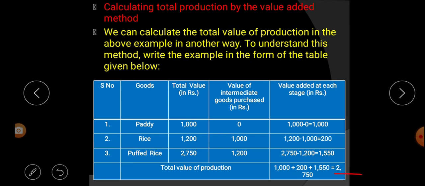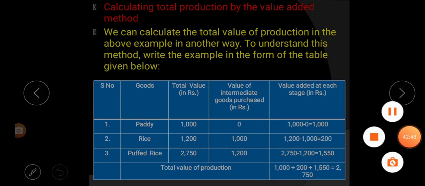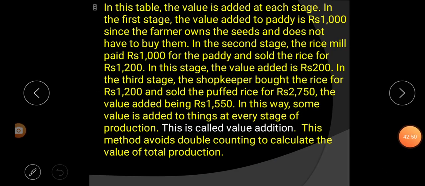2750. This 2750 is the total value of the pop rice. That means including paddy, including rice and all the process, the total value of the final product is 2750. In this table, the value is added at each stage. So in the above table, what we saw is that value is added at each stage.